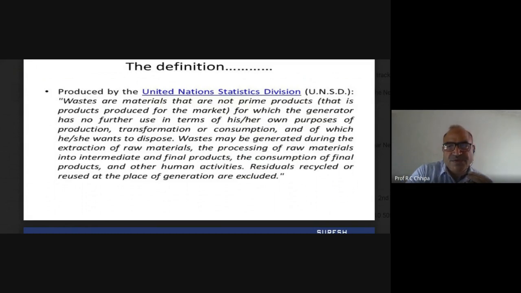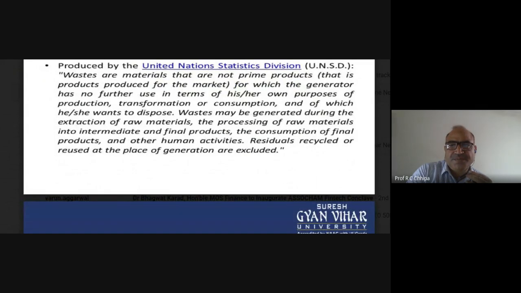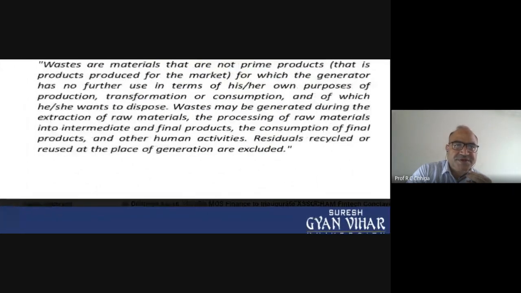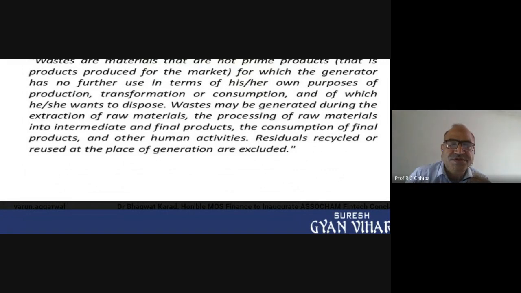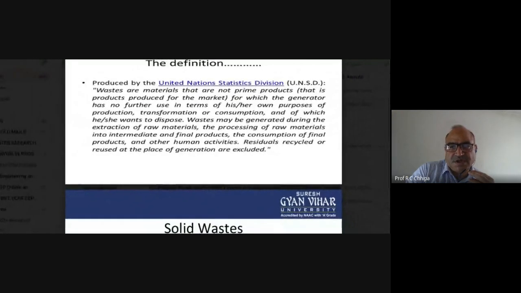So waste may be generated during the extraction of raw material. One more thing: during processing, the raw materials, intermediate and final products also become waste. After consumption of the final product, residuals that are recycled or reused at the place of generation are included.